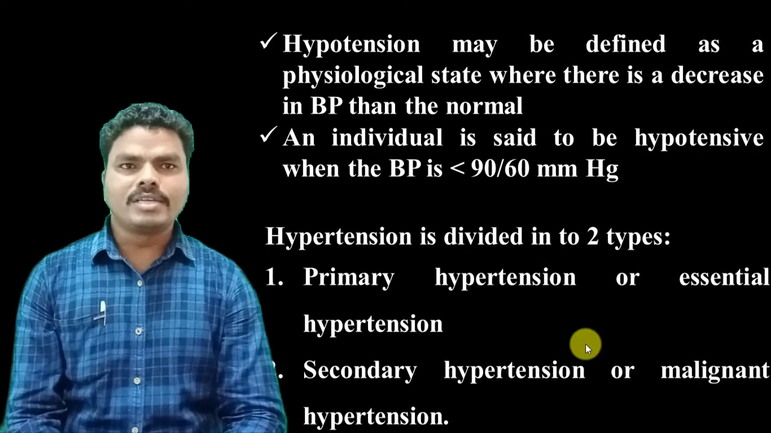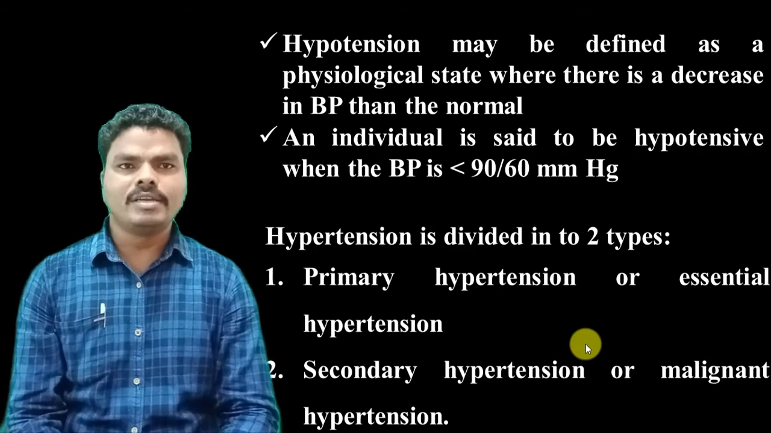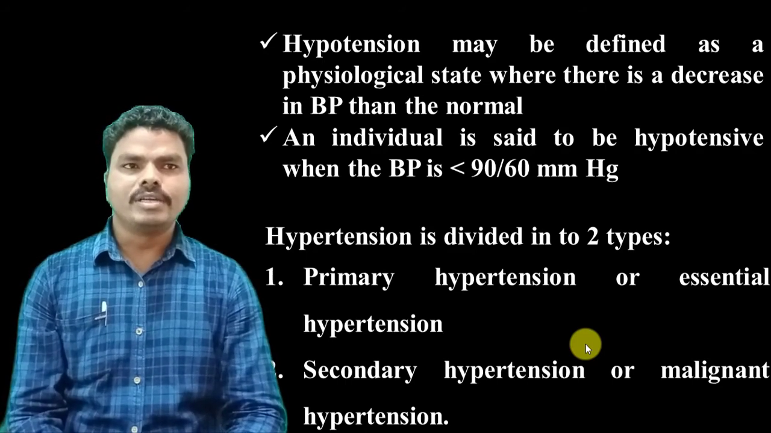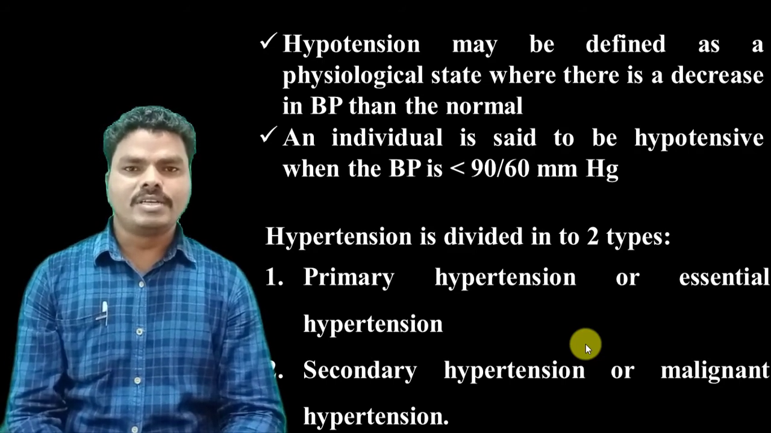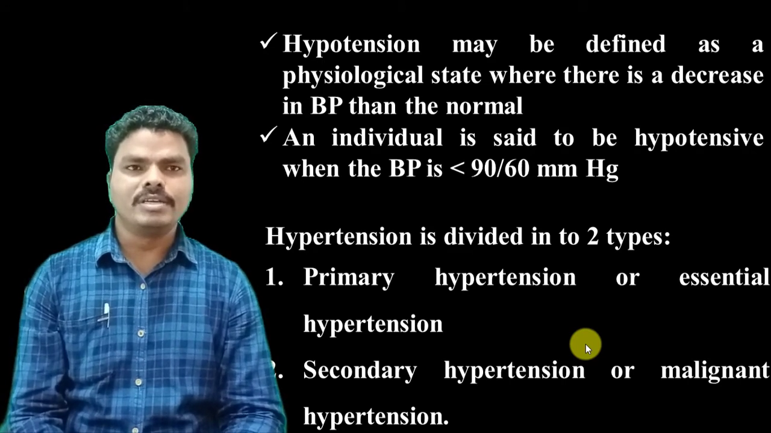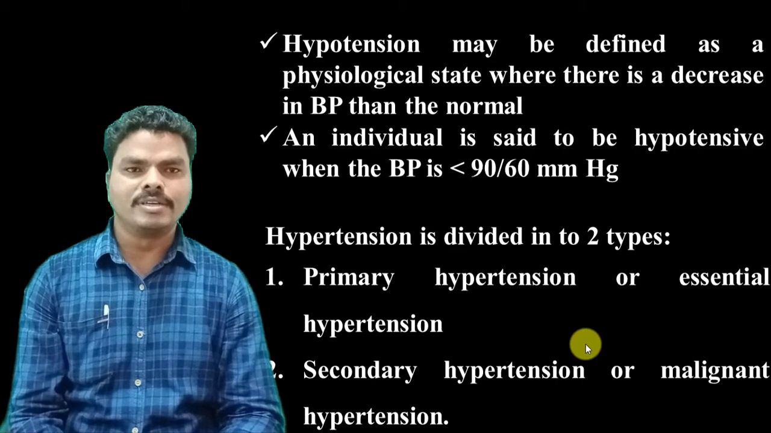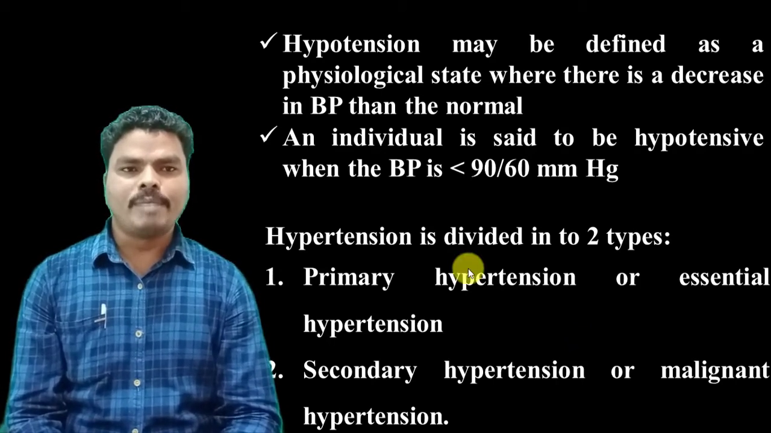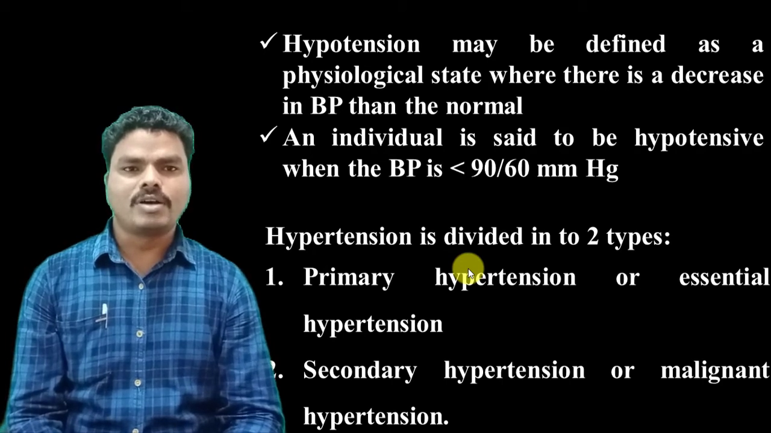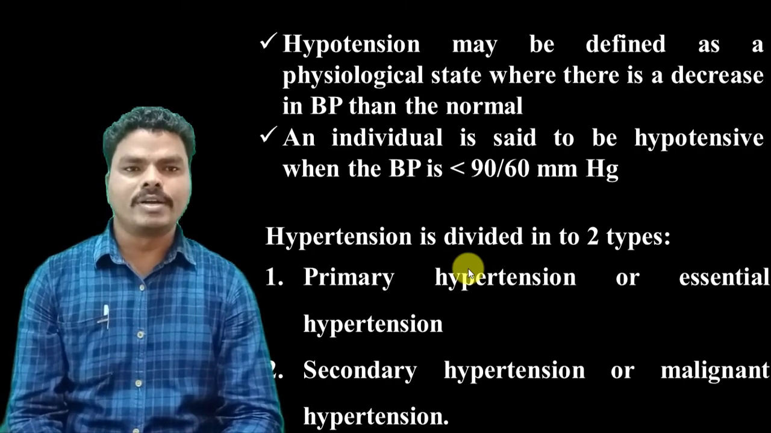And another term is hypotension, which is nothing but the physiological condition in which there is a decrease in blood pressure compared to the normal blood pressure. If the blood pressure of a person decreases below 90 by 60 mmHg, then the person is hypotensive in nature. Hypertension is divided into two types: primary hypertension, also called essential hypertension, and secondary hypertension, also called malignant hypertension.